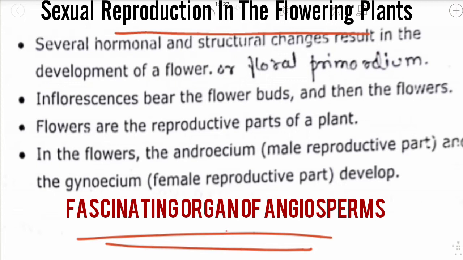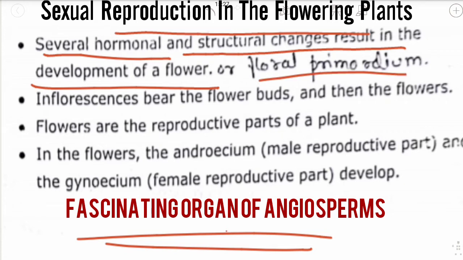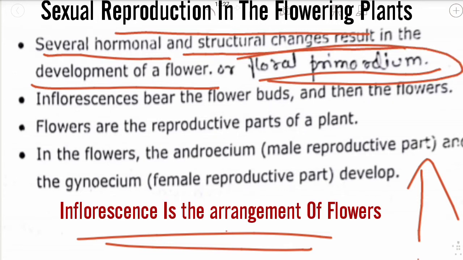Flowers convey human feelings such as love, affection, and happiness. Several hormonal and structural changes result in the development of a flower, or floral primordium. Flower is also known as floral primordium.